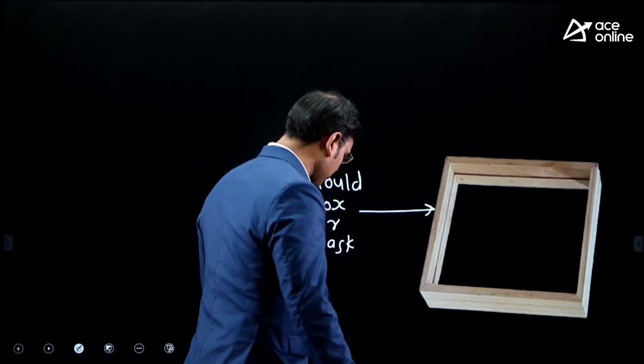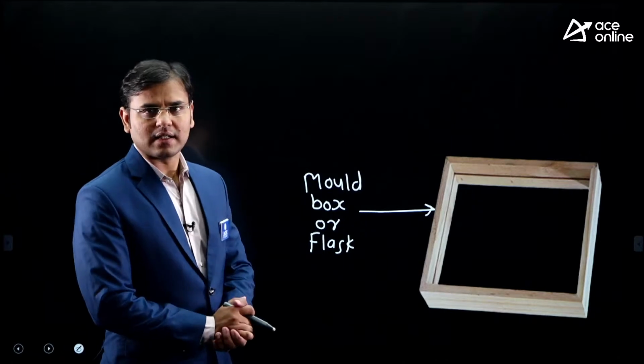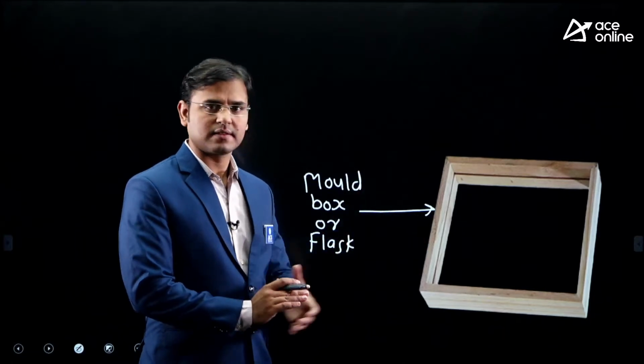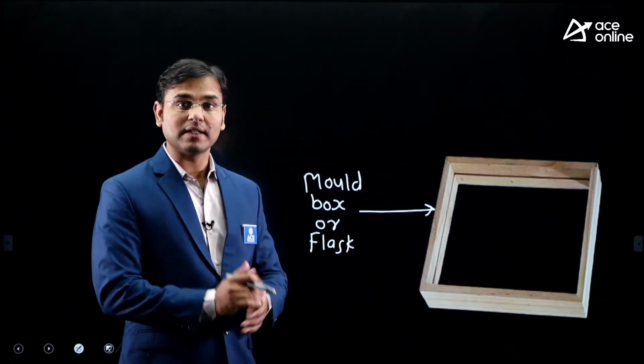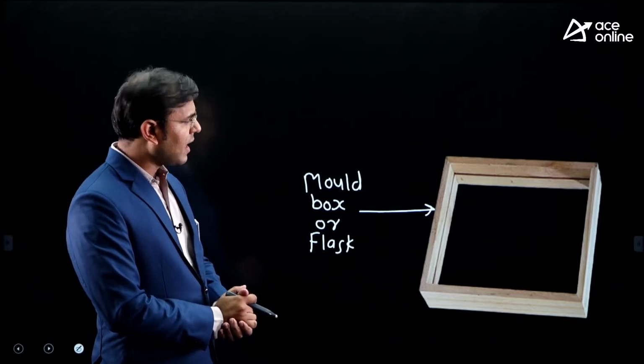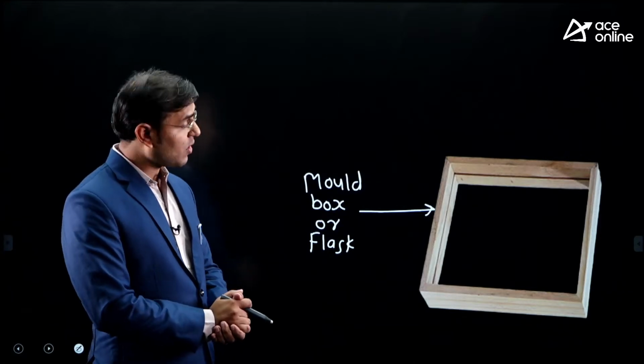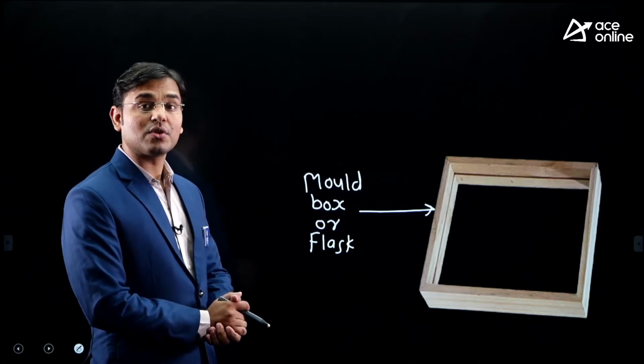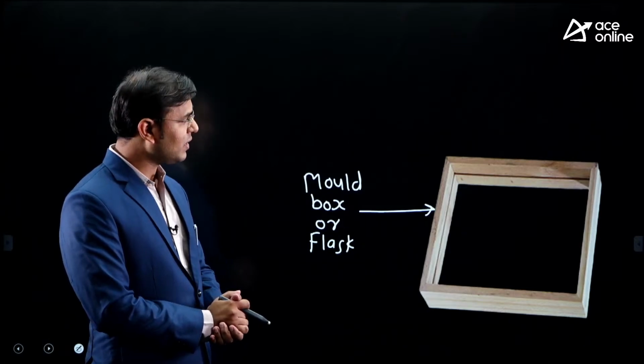Now what is the material of that flask? Wood material. We can make this flask from aluminum also, or from cast iron. This flask has only sides. You can observe it carefully. No top, no bottom, it has only sides.